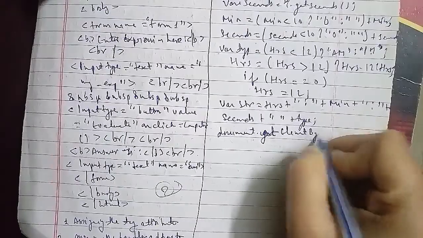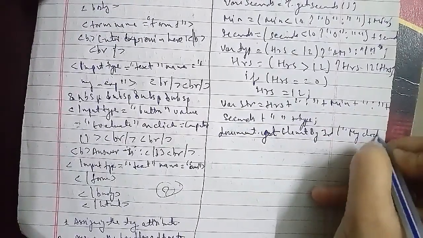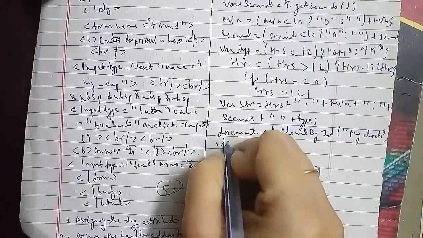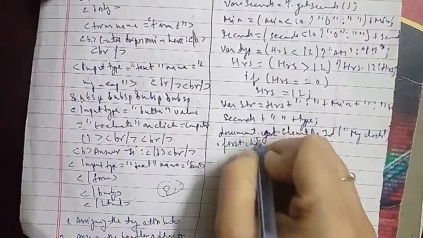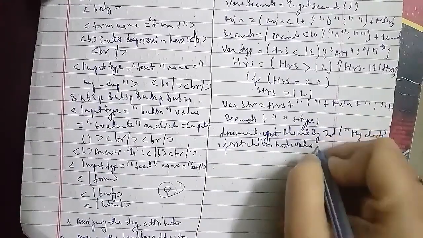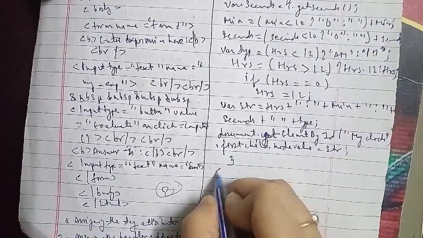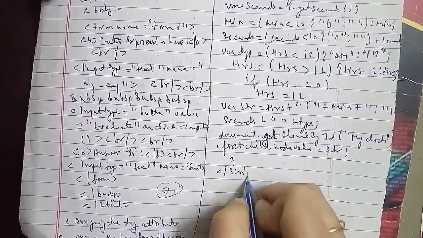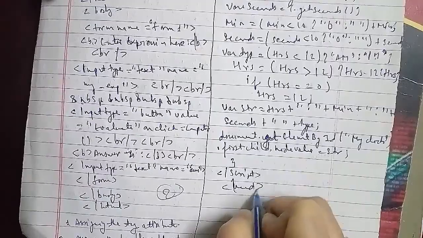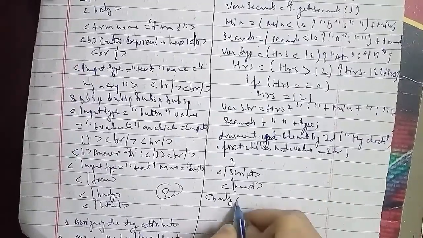Now we'll go ahead with dynamic HTML, that is represented as DHTML. That is also an important one. Now we'll discuss that in depth. In DHTML, what is dynamic HTML, or how DHTML is used with JavaScript. DHTML stands for dynamic hypertext markup language. I will write it down here so that you will get it.